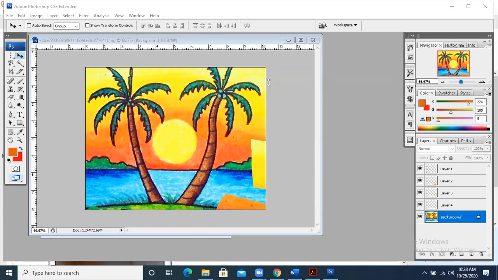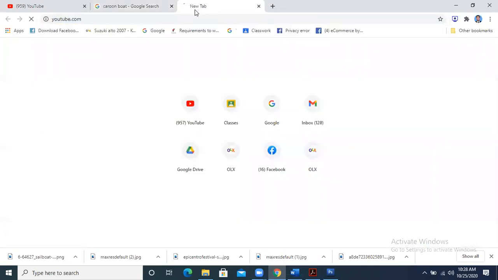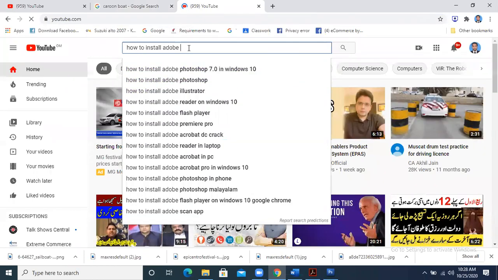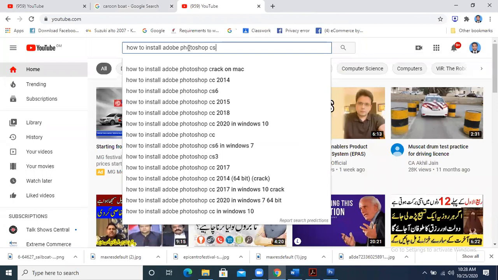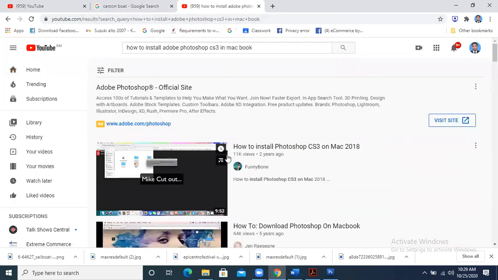So try to resolve this issue by searching over the internet. A number of people have given the solution for this. When you go to YouTube, search how to install Adobe Photoshop CS3 in MacBook. They will give you the link and all the options will be there, so you will be able to apply.